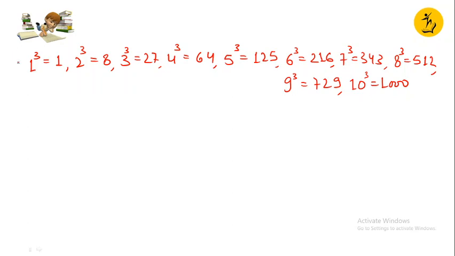So now we'll study the properties, by looking at these. Properties of cubes.